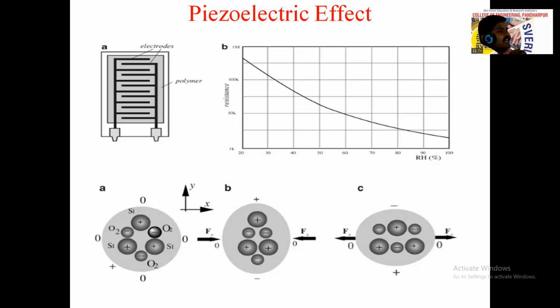So deformation of that material occurs due to the applied force, and at the same time there is a charge redistribution, and that charge redistribution is nothing but one positive charge and one negative charge, and this positive and negative charge is nothing but electrical energy generation. So we generally use piezoelectric type sensors for generation of electricity by footstep generation, किंवा आपण स्पीड ब्रेकर मध्ये पण यूज करतो बघा.